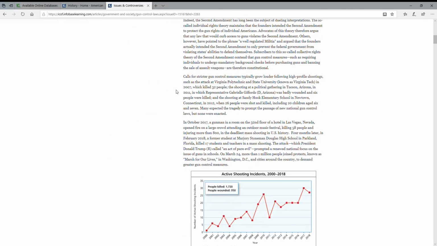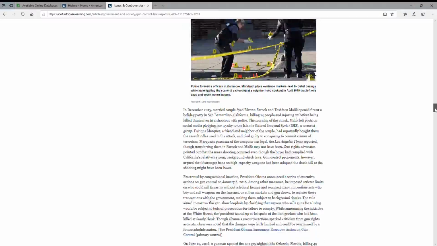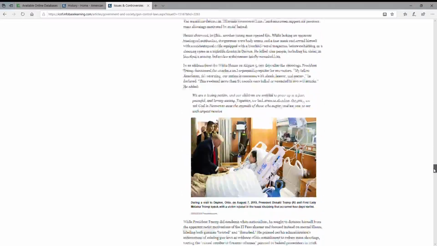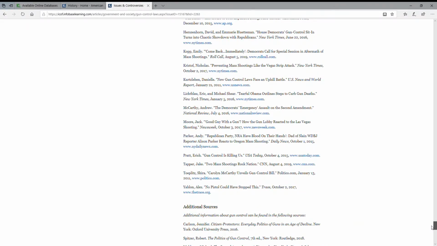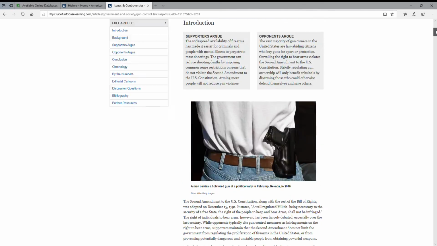Okay, so basically you can just go through the article, and you'll see most of them are fairly lengthy and contain a good deal of information within the main body of the article itself. And then you'll get down to the bottom and you'll see your bibliography, which will usually cite articles from, like I said, newspapers and editorials. So that's what you're going to be seeing in Issues and Controversies.